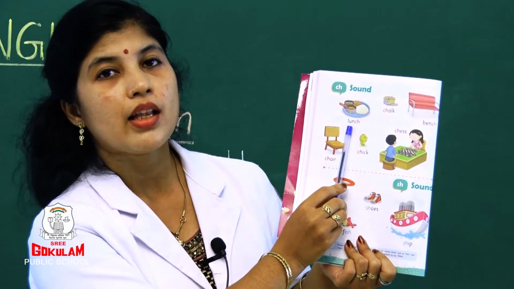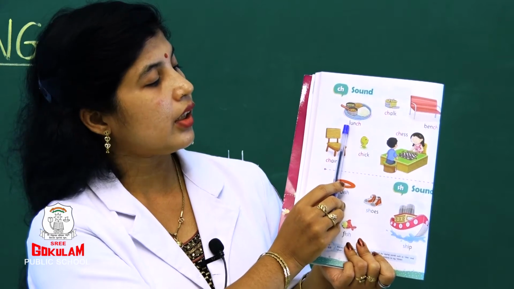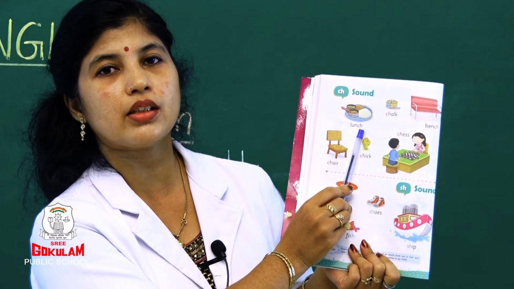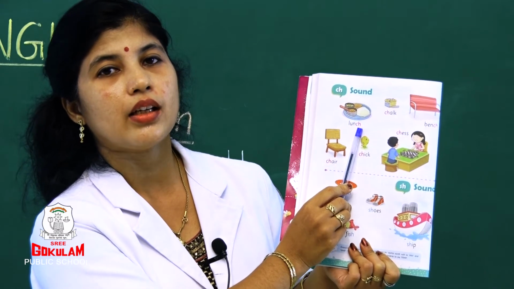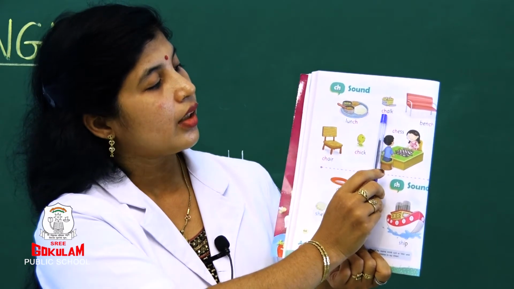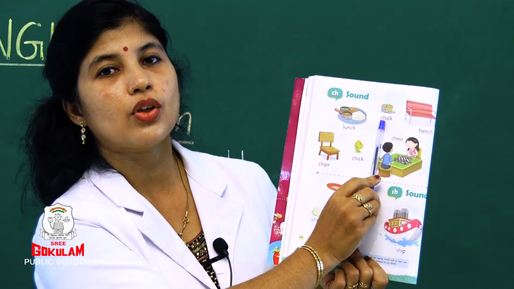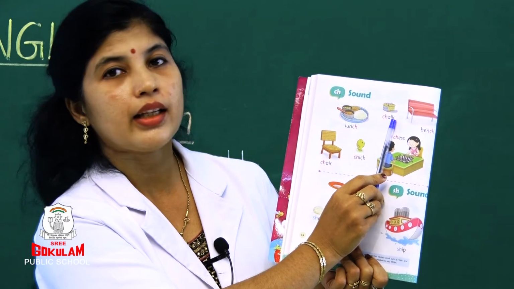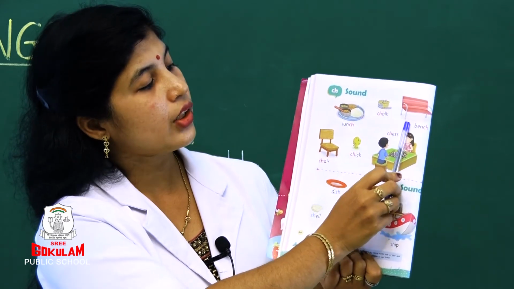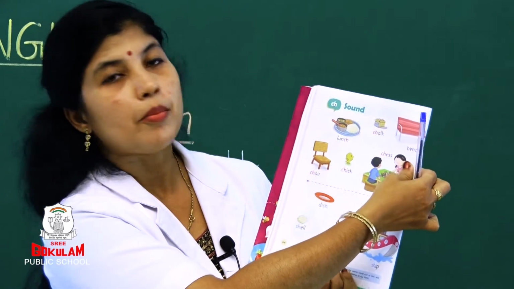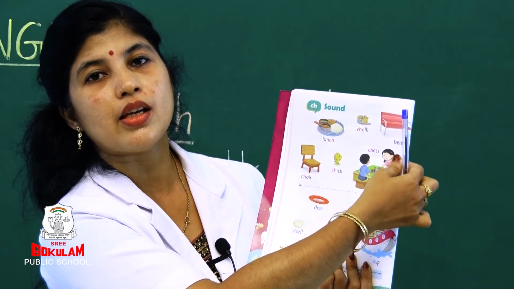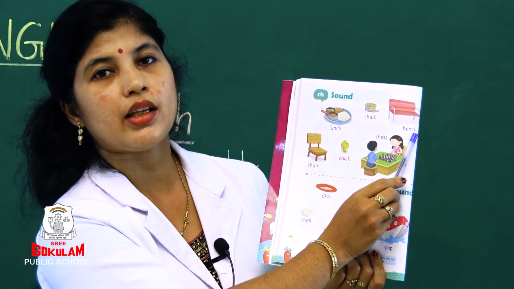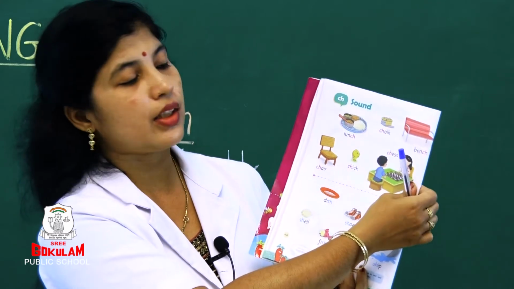What is this? Lunch. See, L-U-N-C-H. What is the sound of C-H? Ch. Lunch. Chalk. What is this? Chalk. C-H-A-L-K. See the next one. What is this? Bench. Bench. B-E-N-C-H. Bench. What is C-H?